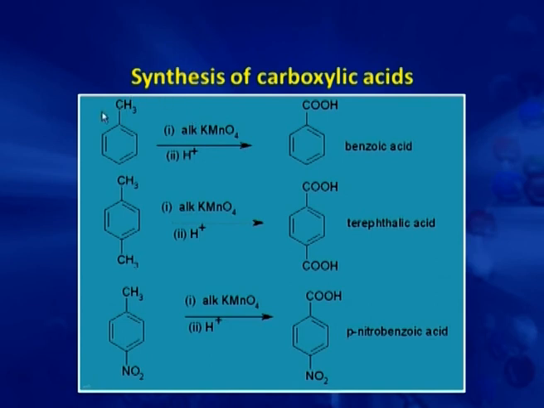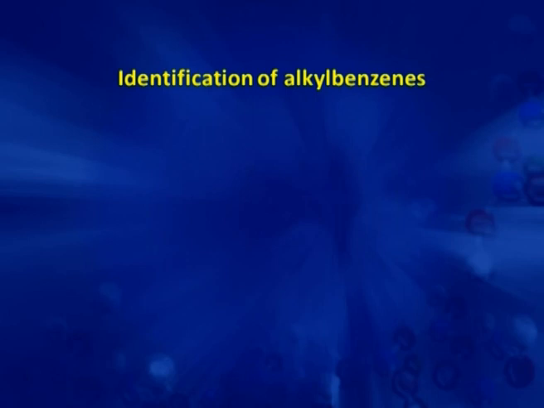Now, these oxidation reactions have various applications. One of these is the synthesis of carboxylic acids. We can easily prepare carboxylic acids via this method. For example, toluene can be oxidized to give benzoic acid. Paraxylene on oxidation gives terephthalic acid. Para-nitrotoluene on oxidation gives para-nitrobenzoic acid. The other application is in the identification of alkyl benzenes.